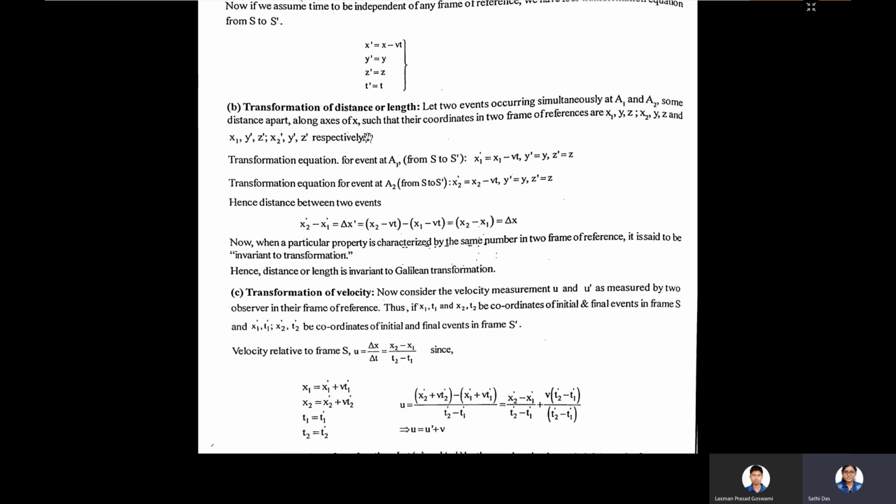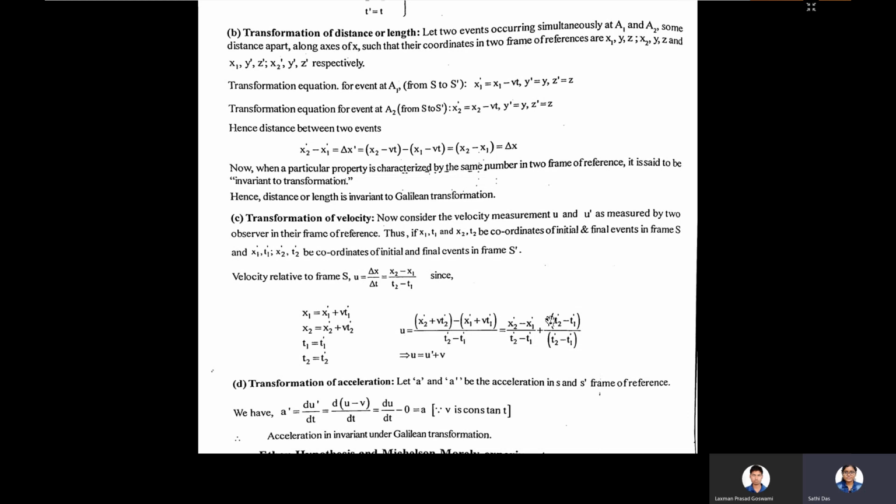Now what will be the transformation of distance or length? That is, you measure the length of an object in the S frame or S prime frame, the distance between the two events will become delta x. And what will be the transformation of velocities?